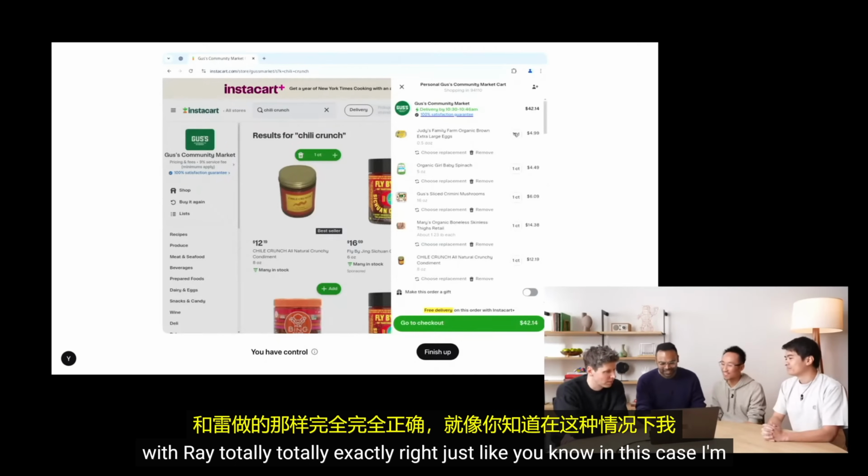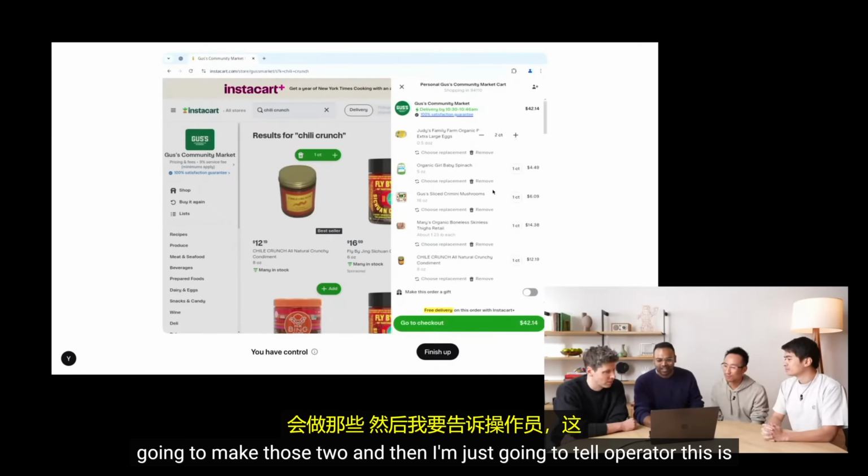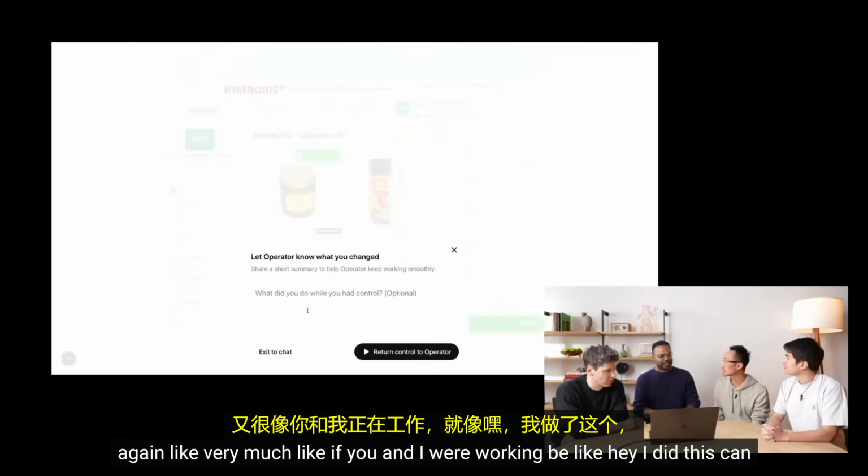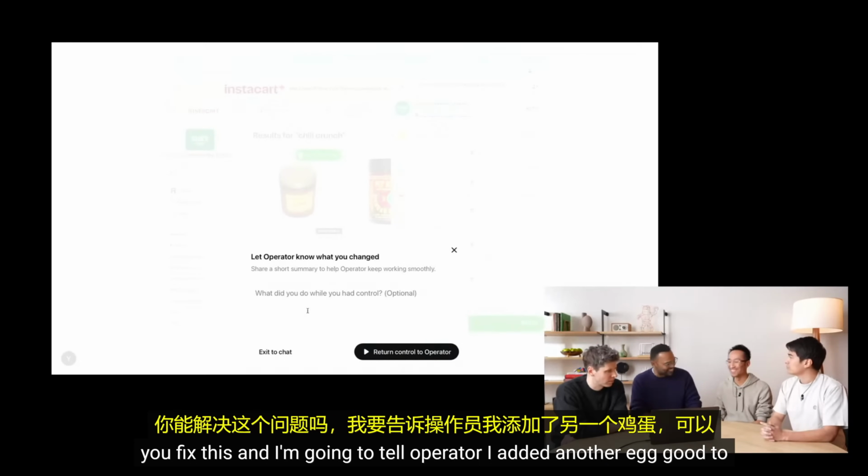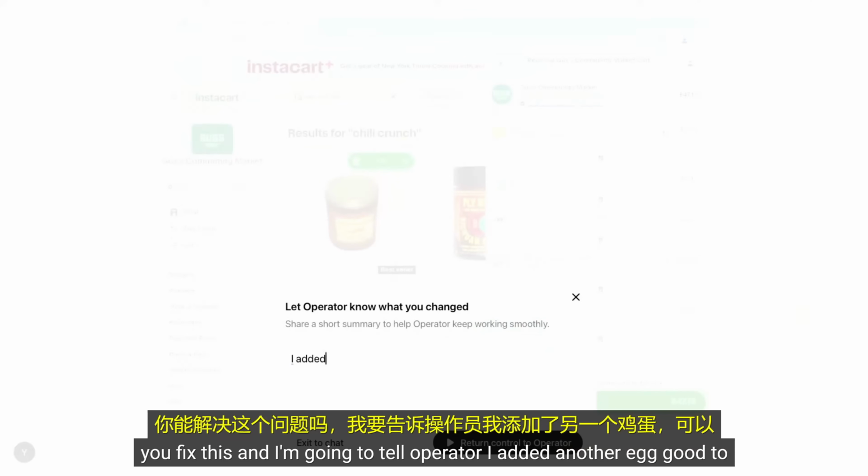Totally, exactly right. In this case, I'm going to make those two. And then I'm just going to tell Operator. This is, again, very much like if you and I were working, I'd be like, hey, I did this. Can you fix this? And I'm going to tell Operator, I added another egg. Good to place order now.